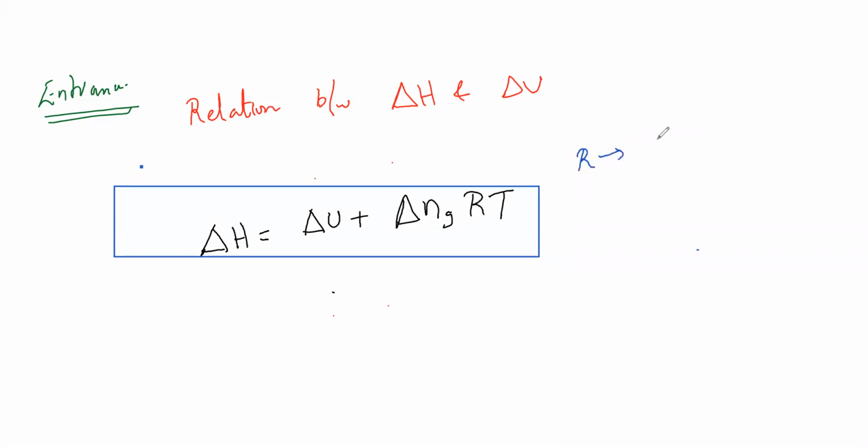I hope everyone knows what is R. In the last chapter I told. Fine. So they will give 8.314 into some value. Okay, they will give it.